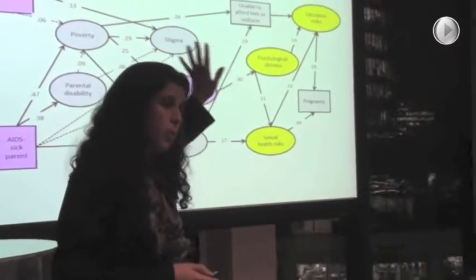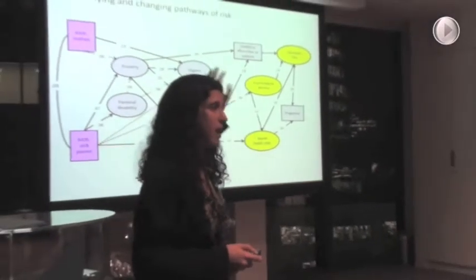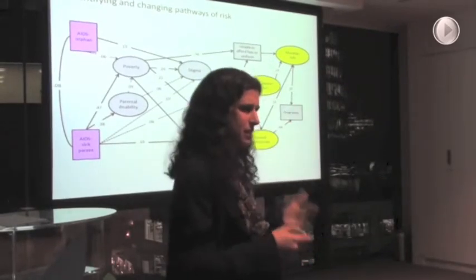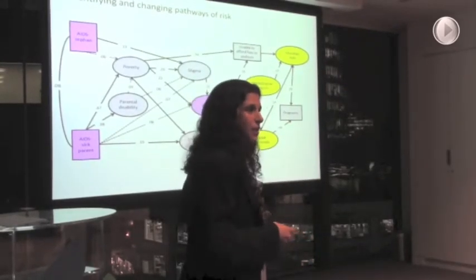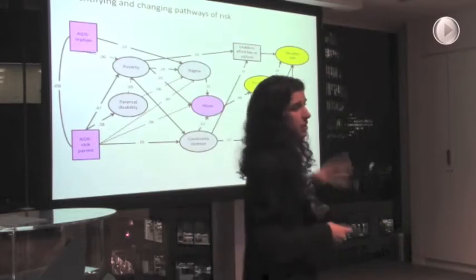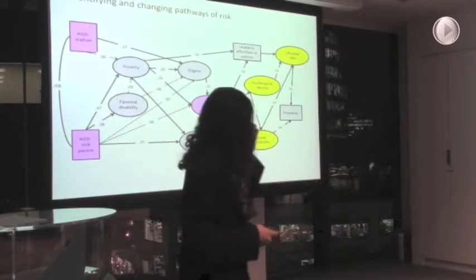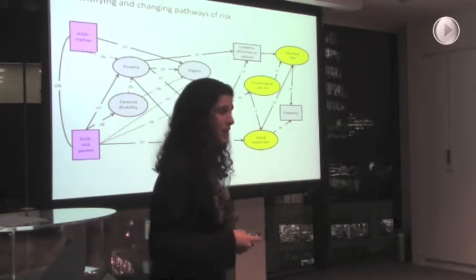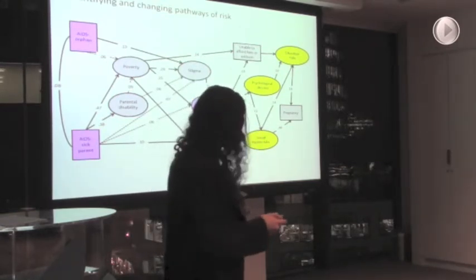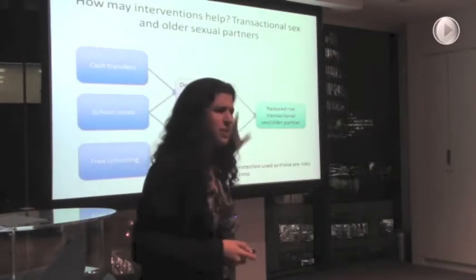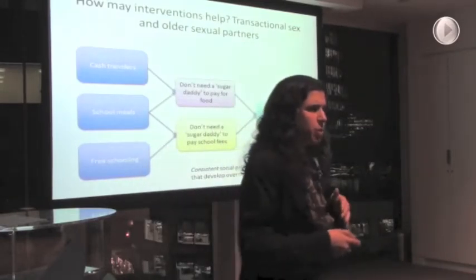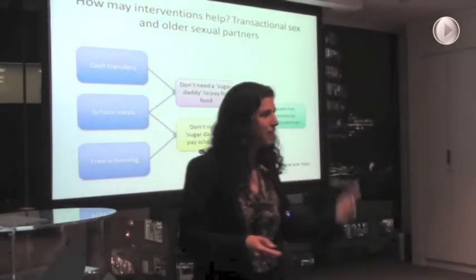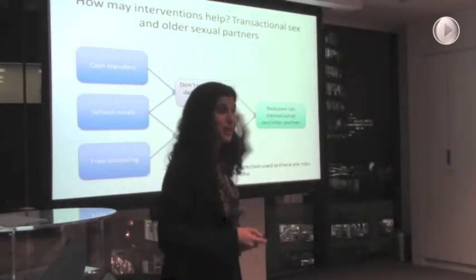So first of all, we try and use these risk pathways to identify where we might be able to intervene. And you can see many of these things map on directly to the kind of work that Africa Tikkun, that Starfish, and that Food Bank South Africa are doing. We can see that they're trying to impact these particular pathways on the road to risk. But we also need to think about what we would call in science the theory of change. Why do we think that having these interventions or these programs is going to make an impact?